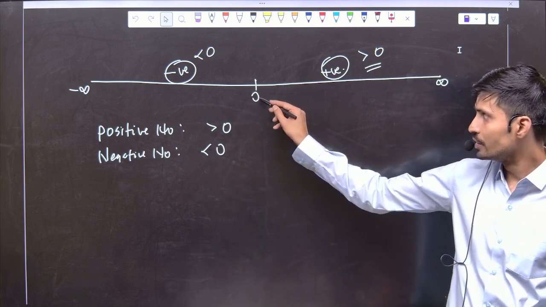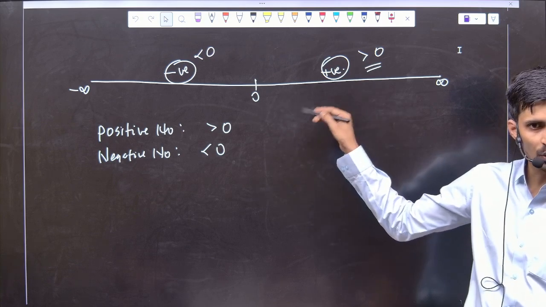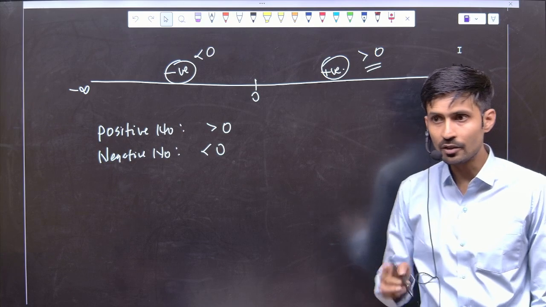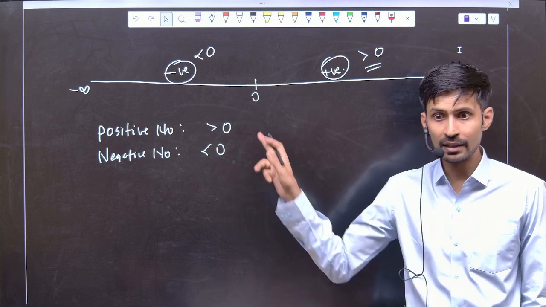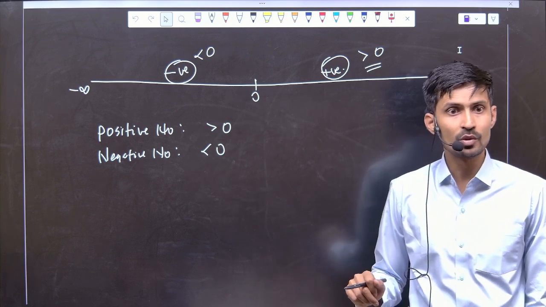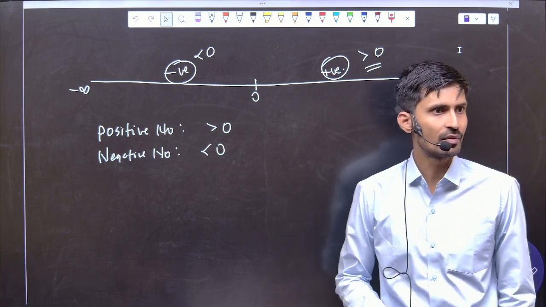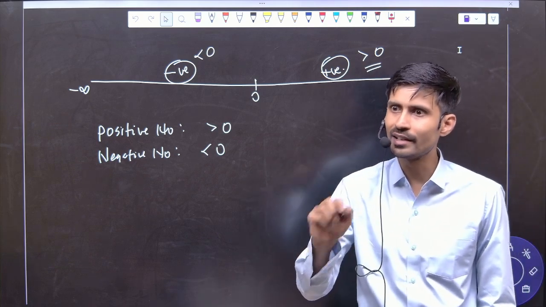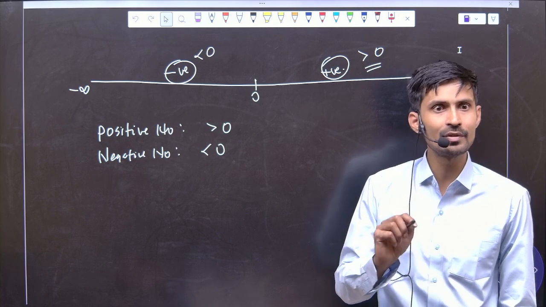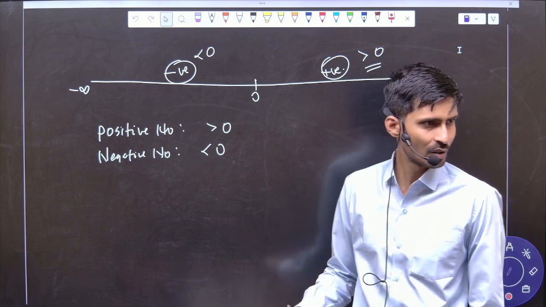Next, if we count 0 and positive numbers together, can you tell me what numbers we are leaving out? Negative numbers we are leaving out. So we'll say 0 and positive is non-negative. What we say? Non-negative. Non-negative means a number which is not negative. Now tell me, which are the numbers which are not negative? 0 and positive numbers are not negative. Okay.